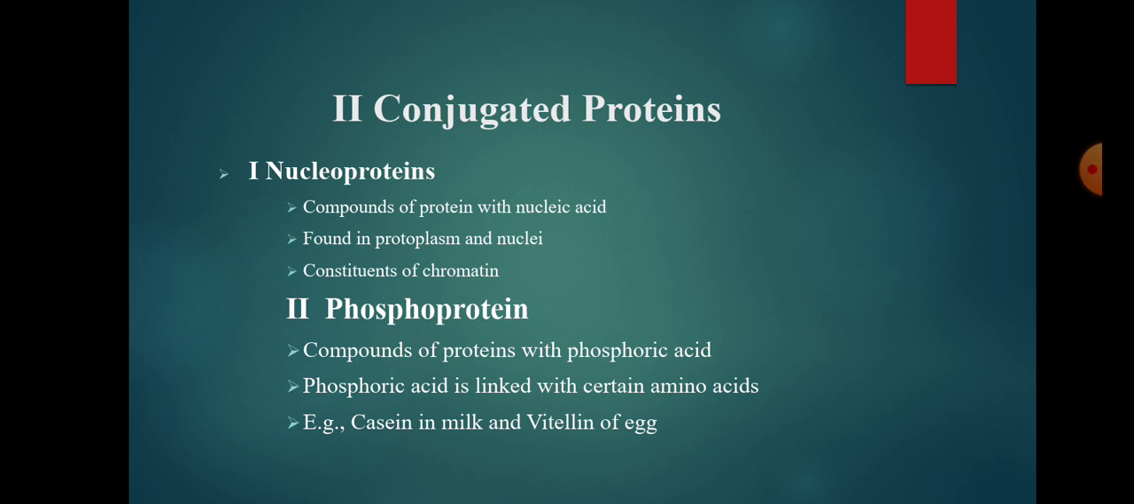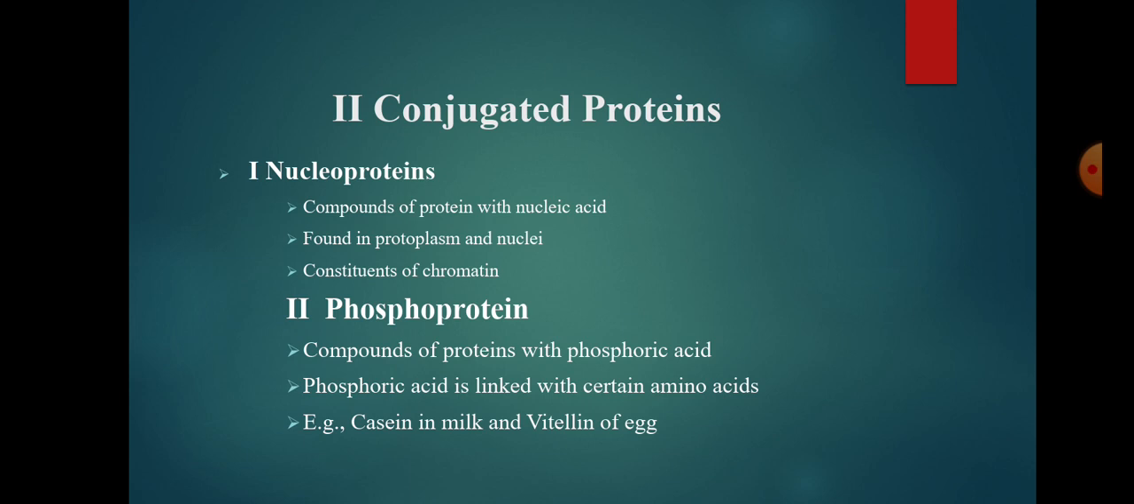First one is nucleoproteins. These are compounds of protein with nucleic acid. The protein moiety is usually a simple protein like protamines and histones. Nucleoproteins are important compounds found in the protoplasm and nuclei. They are also constituents of chromatin.